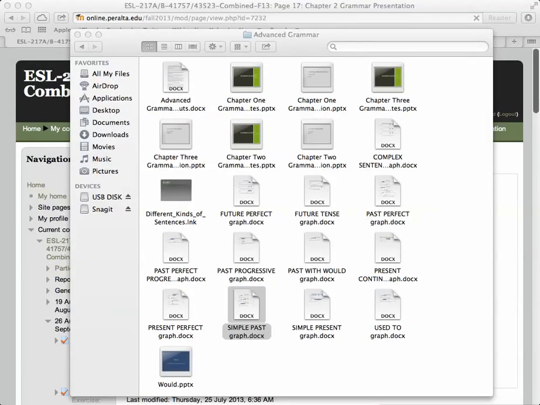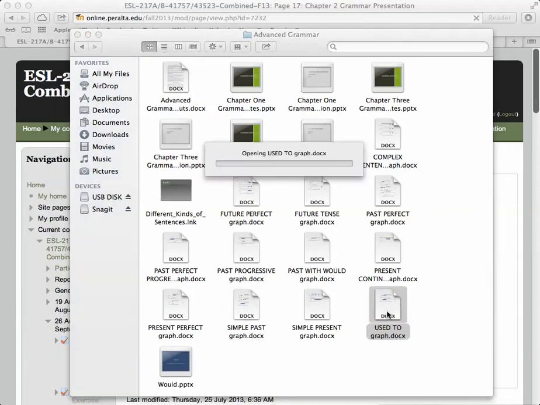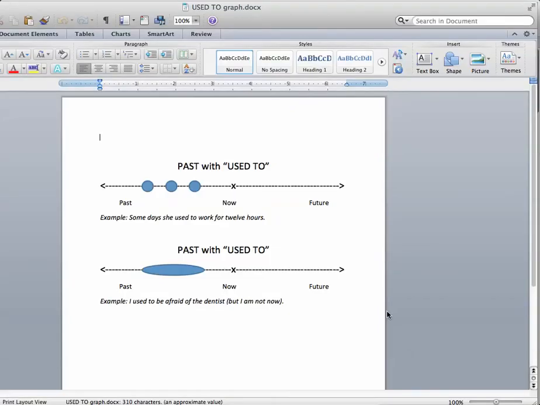Let's look at the next one, the used to be and the would. Okay, here's used to. Used to can mean this, repeated action in the past, like I used to walk to school when I was a child, or some days she used to work for 12 hours. Or it could be a period of time in the past. I used to be afraid of the dentist.